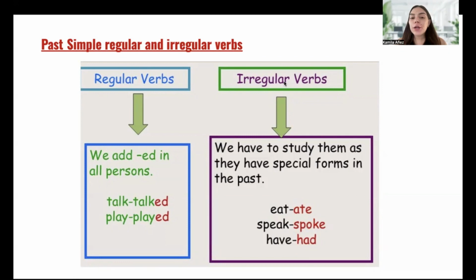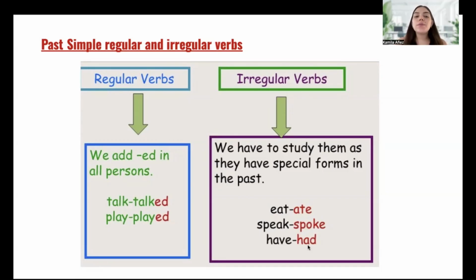For irregular verbs, we have to study them as they have a special form in the past. So they change. We cannot just add an ed at the end. For example, eat, ate, speak, spoke, have, had. So that is a difference, okay?